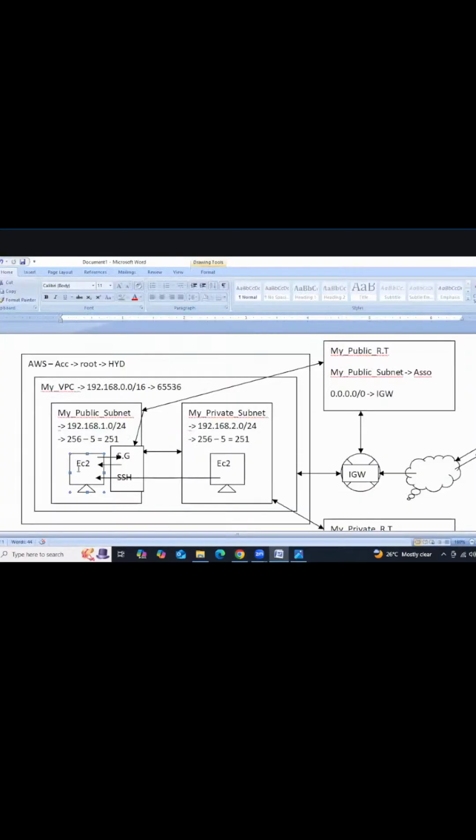Then we have the private server, right? Select the private server. See, the private server doesn't have a public IP address, meaning we are unable to access this instance through the internet, but we can communicate internally. Got it, guys? Now what we are doing, we are trying to access this EC2 instance remotely from this client machine with the help of PuTTY. With the help of this EC2 instance, we are going to access this one.